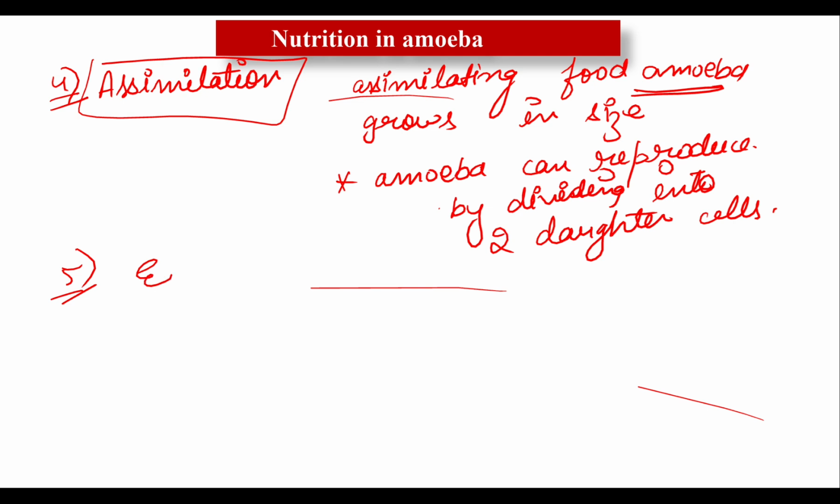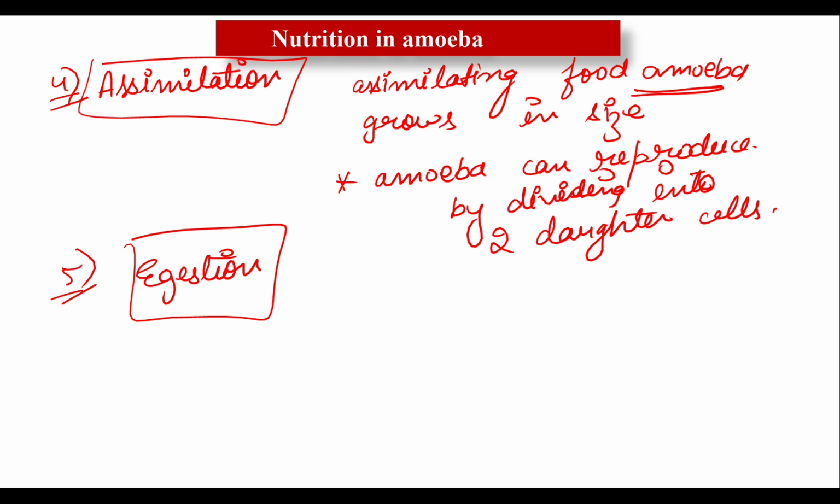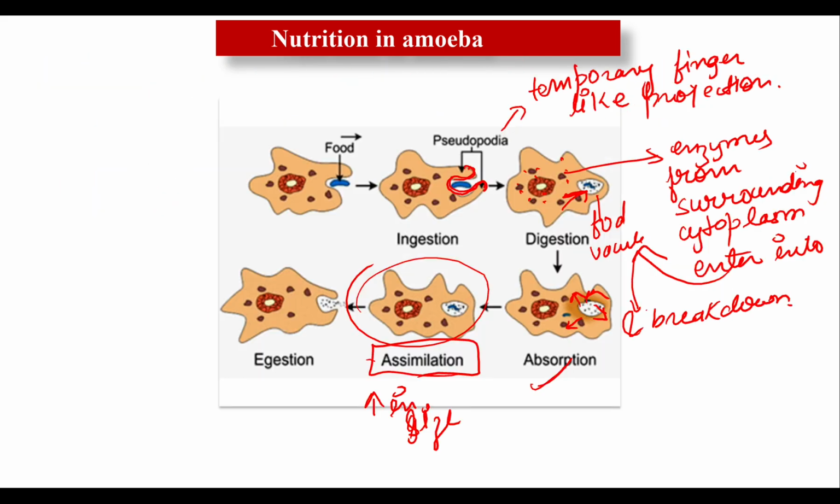Next step is the egestion. Egestion means, beta, amoeba has no fixed place like an anus for removing the undigested part of food. So when a considerable amount of undigested food collects inside the amoeba, its cell membrane suddenly ruptures at any place, and the undigested food is thrown out of the body of amoeba.